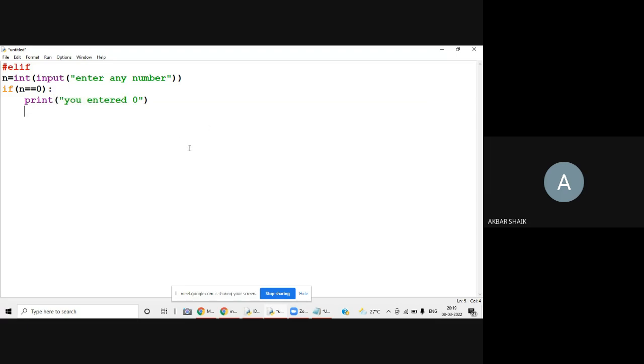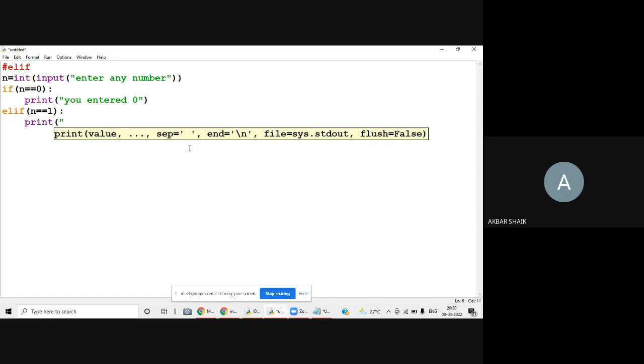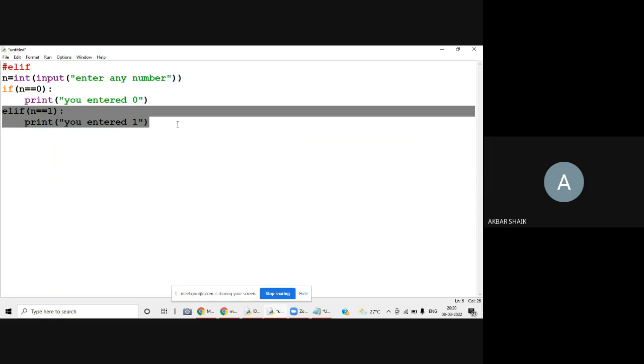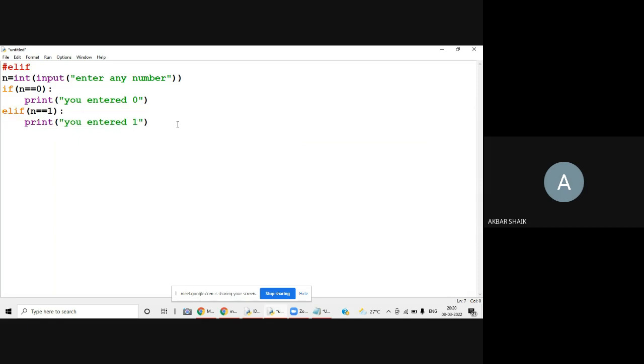Else means elif n is equal to 1, print "you entered 1". Like that we can check n number of conditions.